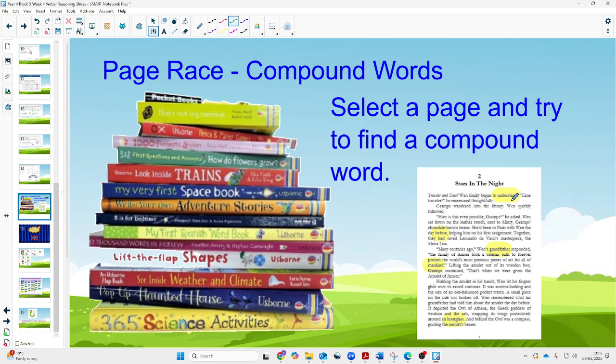So we've got understand, we've got grandfather, before, protect, mankind, and hourglass. So I'm just proving really how many different compound words you can find on a page here. But have maybe a little bit of fun with your family. All of you grab a reading book and see who can be the first one to find compound words. You could do it for other words, first person to find an adverb or an adjective or a homophone. Lots of different ways of doing that, so hopefully you can give that a go.